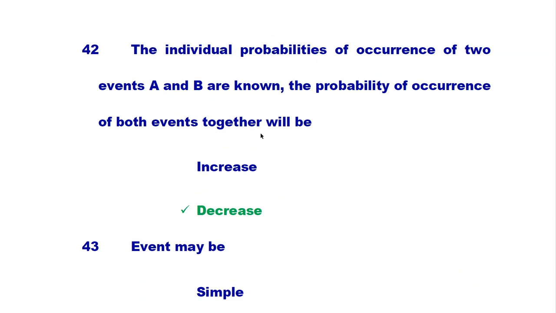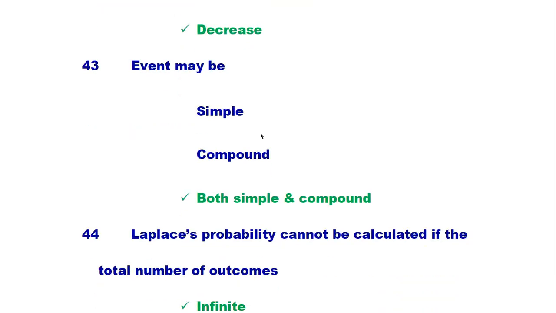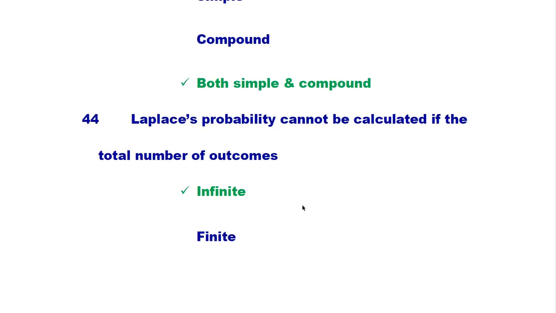The individual probabilities of occurrence of two events A and B are known. The probability of occurrence of both events together will be decreased. If we have two events A and B and their probabilities are known, and if both events occur at the same time, then their probability will be decreased. An event may be simple and compound. So this is the right answer.